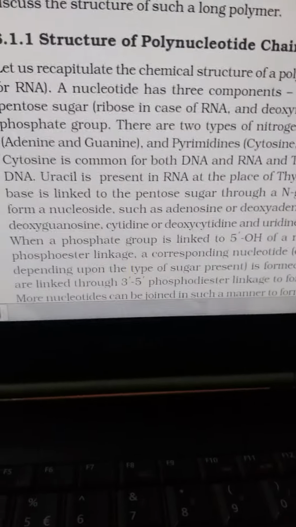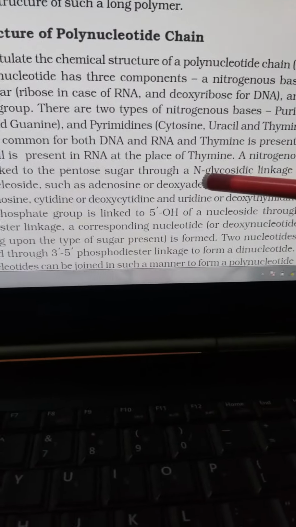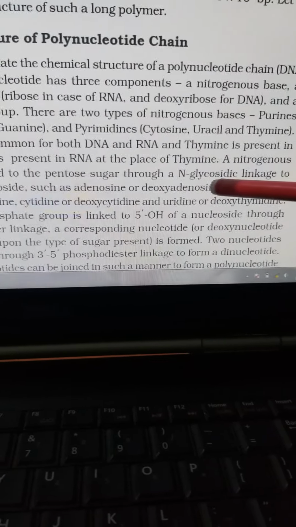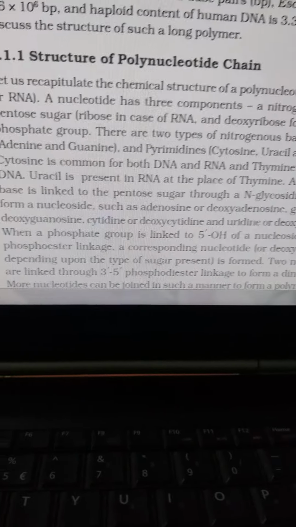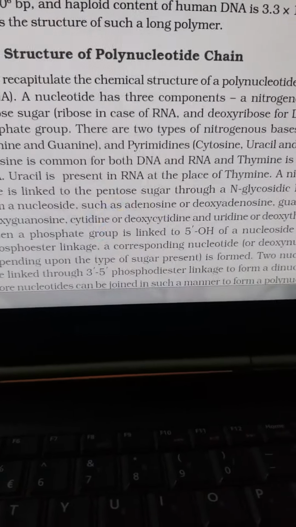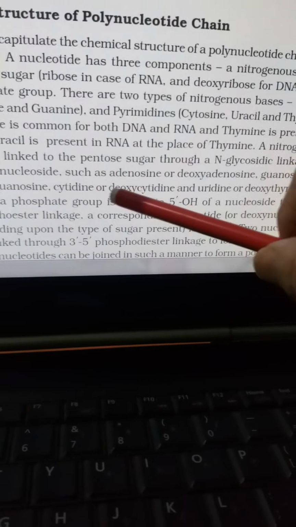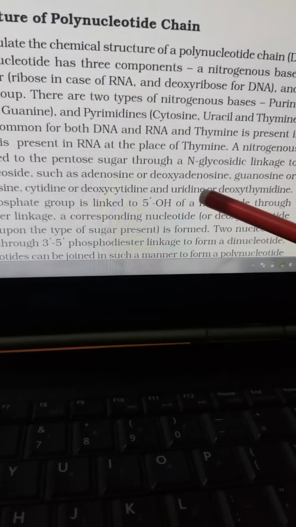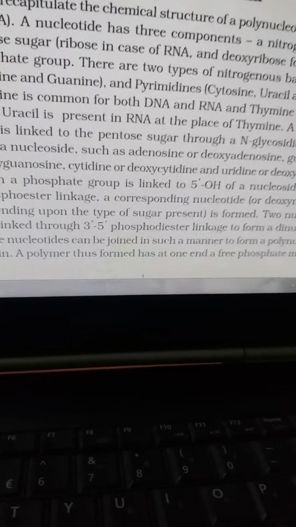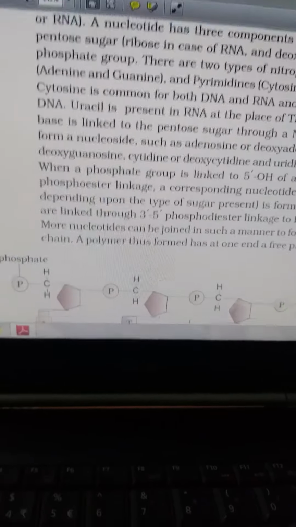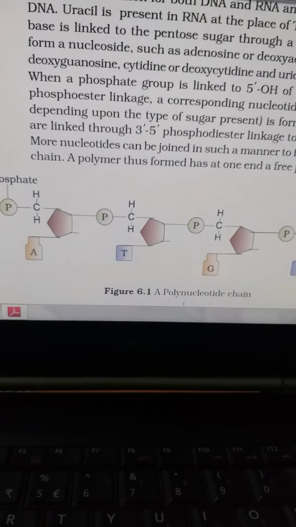Hope you got it. Now the nitrogenous base is linked to the pentose sugar through a nitrogen glycosidic bond. What is a glycosidic bond? The pentose sugar is linked with nitrogen through a glycosidic bond to form a nucleoside, and thus adenosine or deoxyadenosine, guanosine or deoxyguanosine, cytidine or deoxycytidine, and uridine or deoxythymidine. Now when a phosphate group is attached at the 5' OH group in the fifth position of the carbon chain of the nucleoside, through the phosphate linkage it forms the corresponding nucleotide.